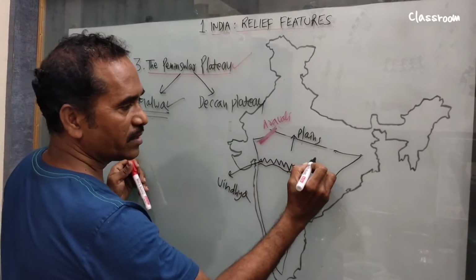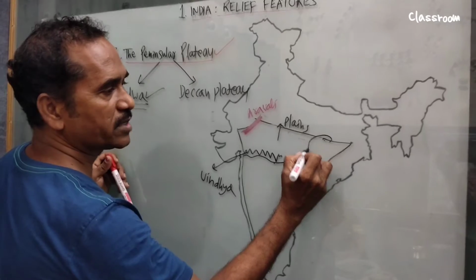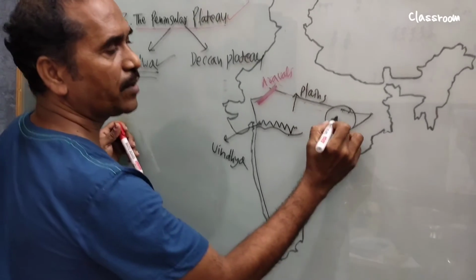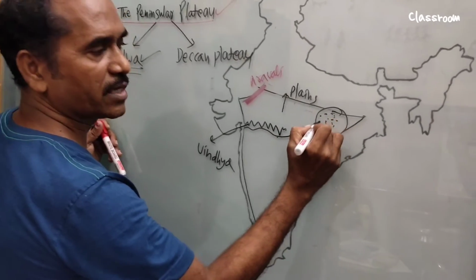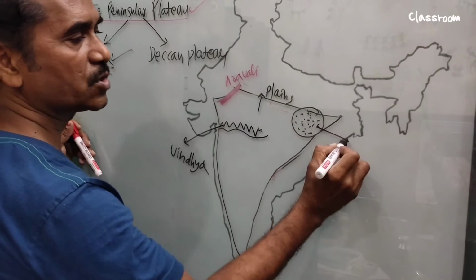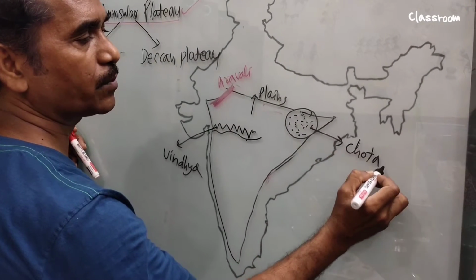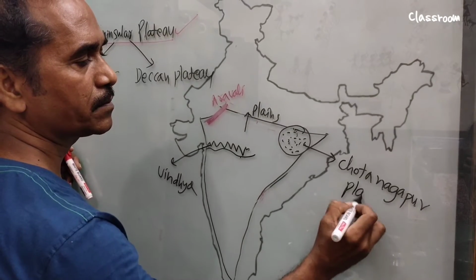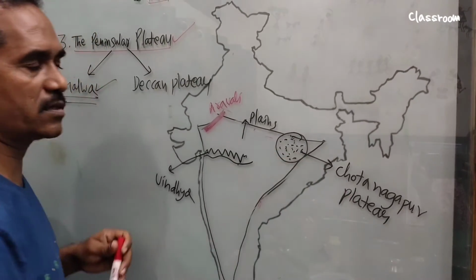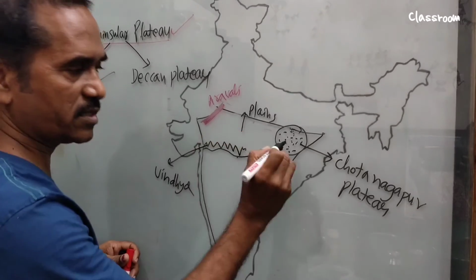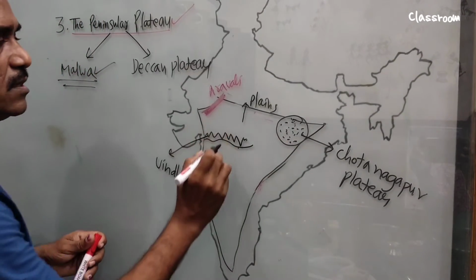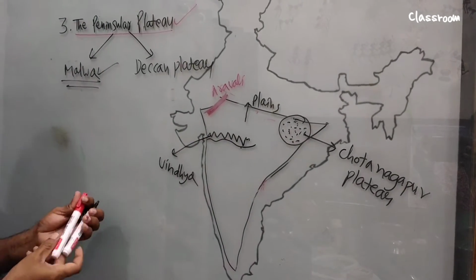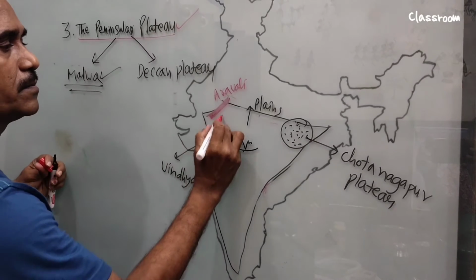And to the east of this plateau, almost here, we find a very important plateau, very rich in minerals. You know, it is Chota Nagapur plateau. It is very important. They ask in the examination. It is very rich in minerals. So this is about the Malwa plateau.